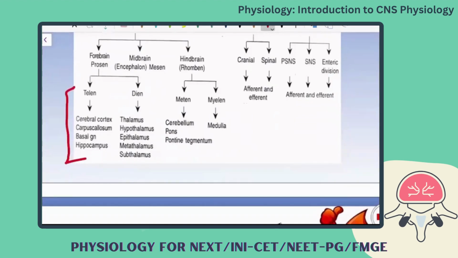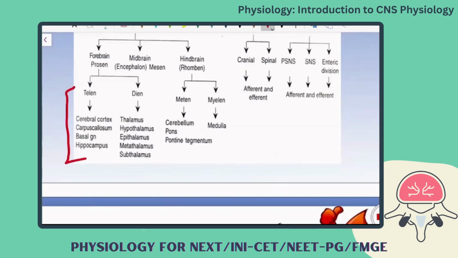So from which part of the brain, which structure is coming out? Always. This will be in your MCQs. At least one you will get in that. For example, thalamus, basal ganglia, hippocampus, hypothalamus, like that everything. Whether you can easily say forebrain, whether it is telencephalon or diencephalon.